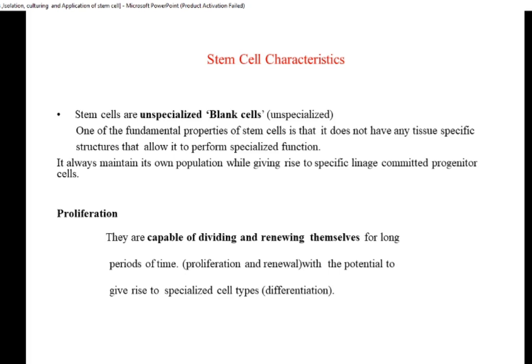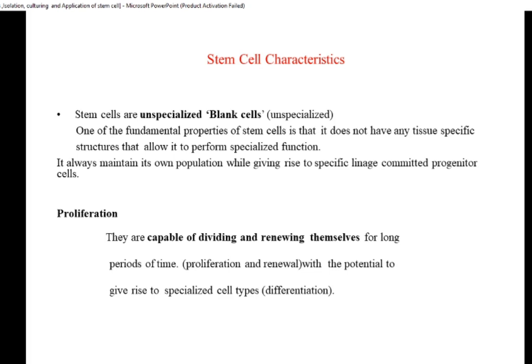Like I said, they have the capacity to divide and renew themselves. Although the concentration is less, they still divide, maintain their population, and with maintaining its population, it derives a cell which is committed for one particular lineage. So that is the first property, proliferation and renewal.